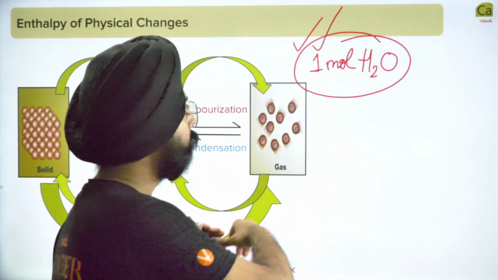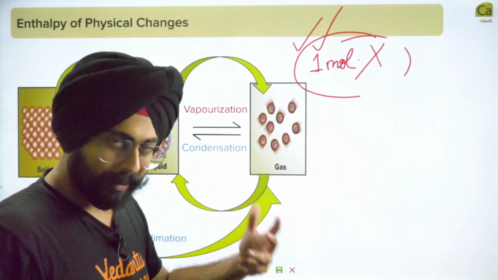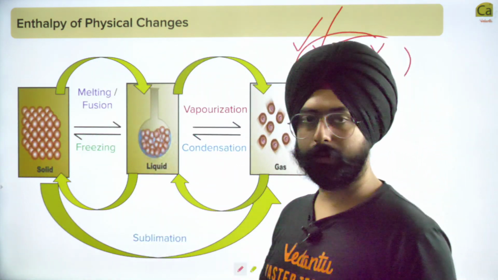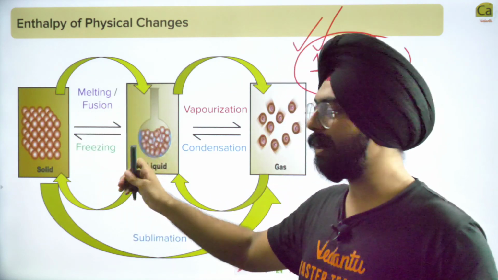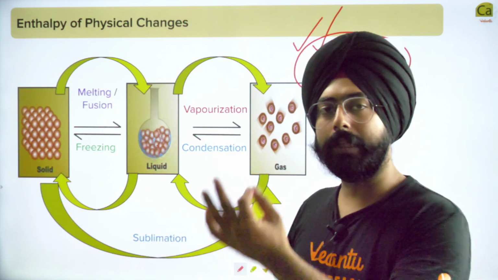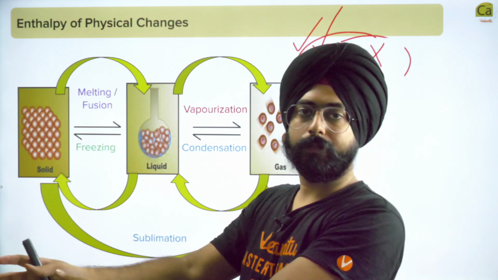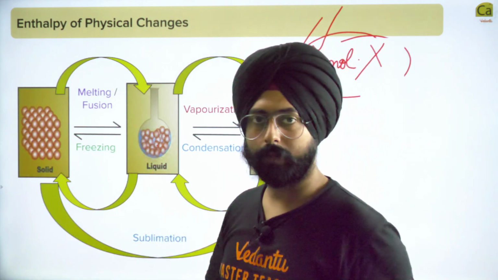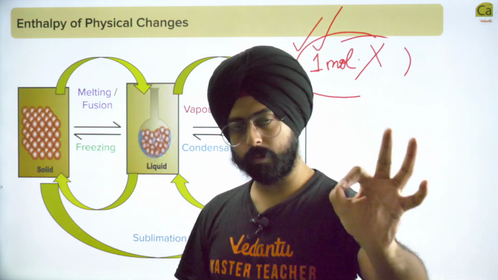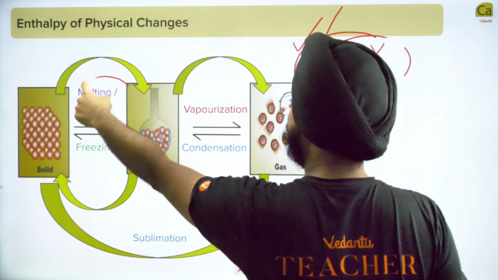Here we said water, but there can be some other liquid as well, 1 mole of X. So all these enthalpy changes are defined for 1 mole of a substance. When 1 mole of a substance converts from solid to liquid, the enthalpy change associated with that reaction is called the enthalpy of fusion for that particular substance. A better statement. So you have to take 1 mole of that substance to be able to tell its enthalpy of fusion.